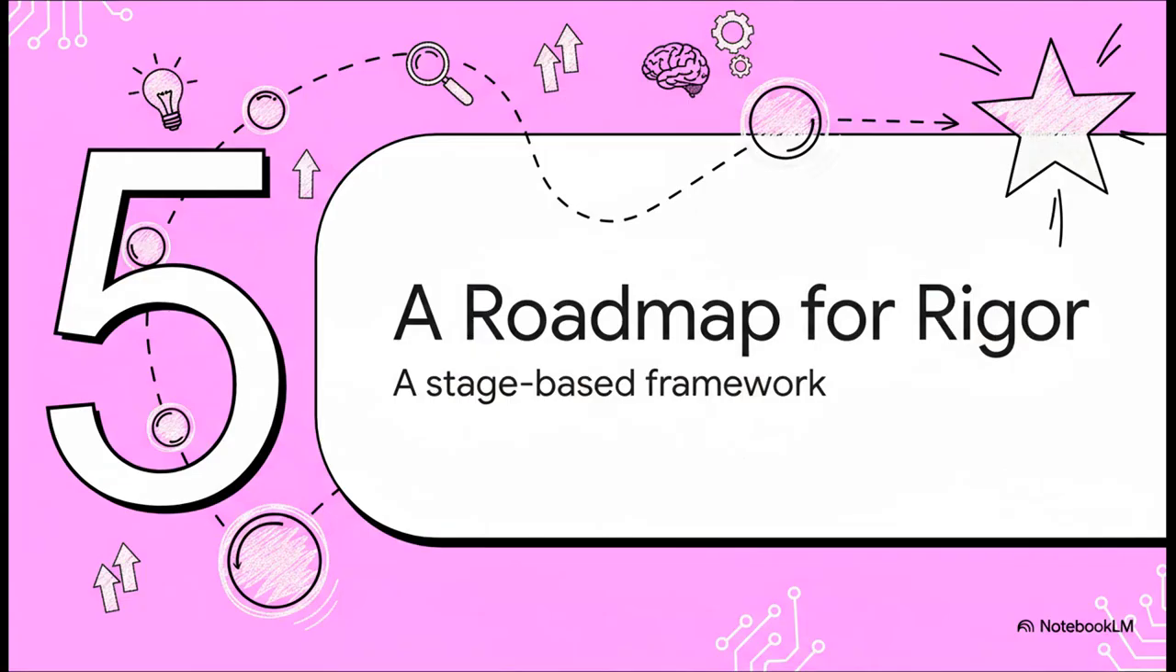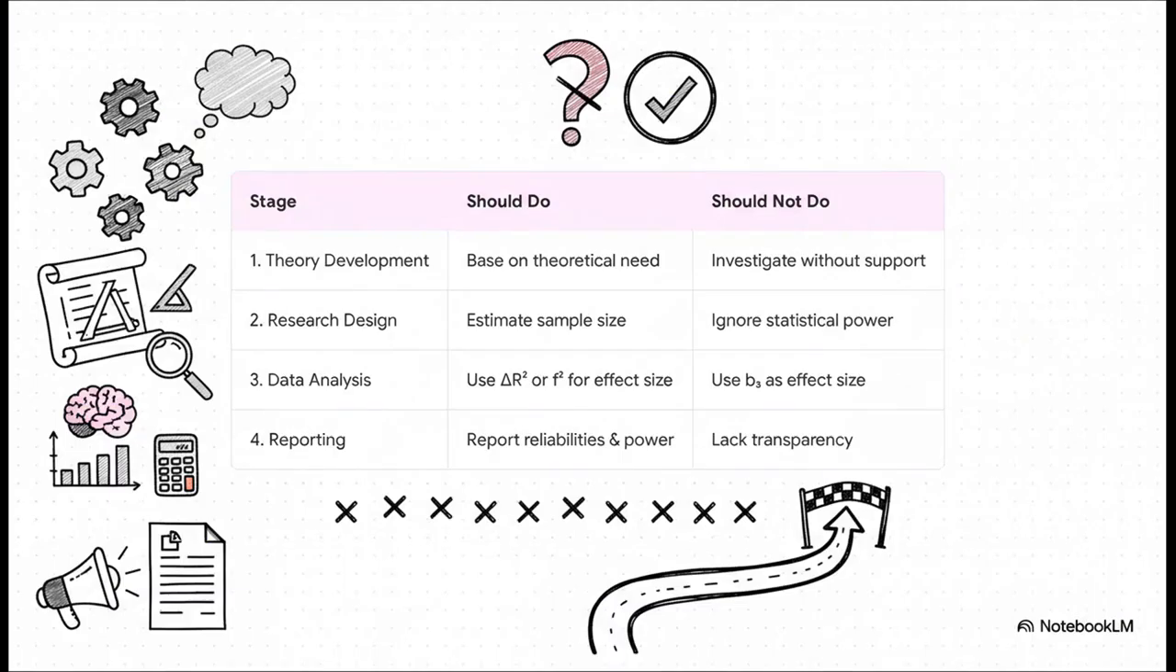Okay, so after laying out all these problems so clearly, the authors don't just leave us hanging. They propose a powerful solution, a comprehensive stage-based framework, a true roadmap designed to help all of us avoid these pitfalls right from the start of a project. And here's a simplified look at that roadmap. As you can see, it breaks down the entire research lifecycle from theory development all the way to reporting. For each stage, it gives crystal clear should do and should not do guidance.